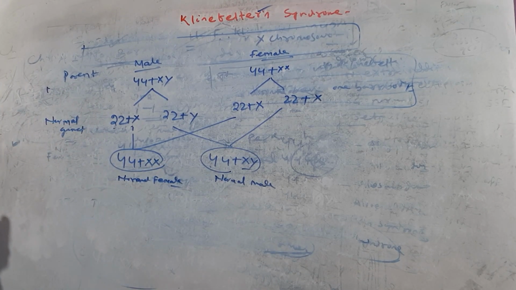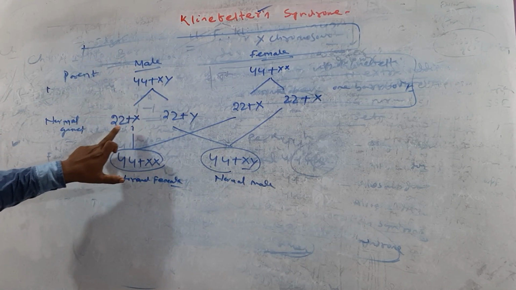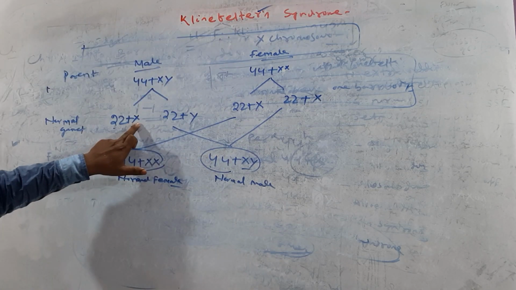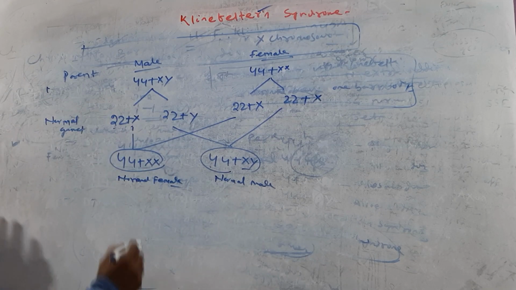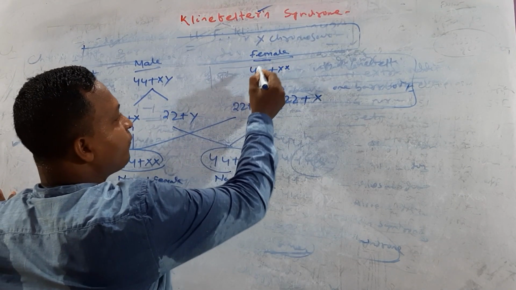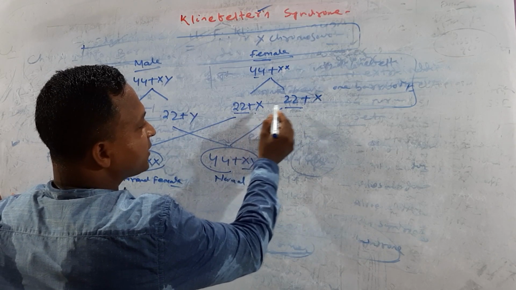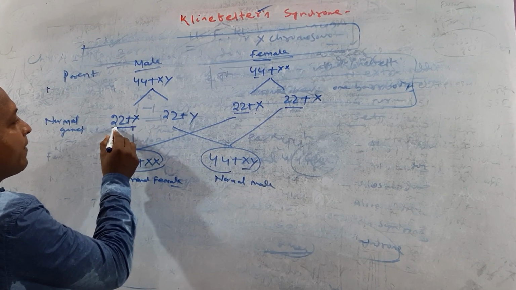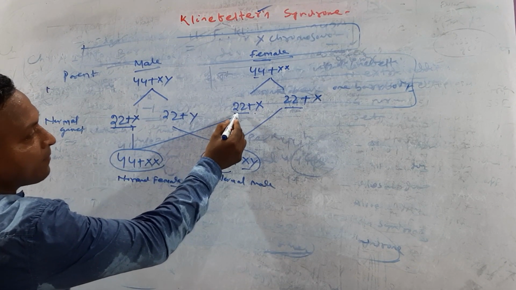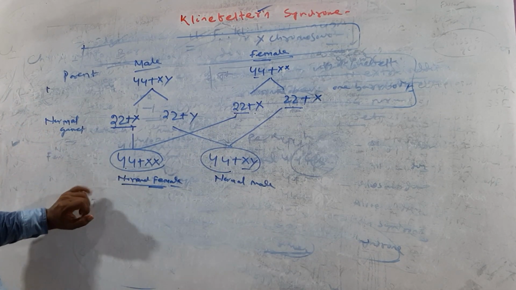Understand this? In a normal human male, 44 plus XY, it produces two types of gametes, that is 22 plus X and 22 plus Y. These normal gametes we can call sperm. A normal female, 44 plus XX, produces gametes that are 22 plus X. When the male gamete 22 plus X combines with the female gamete 22 plus X, it produces a normal female, that is 44 plus XX.